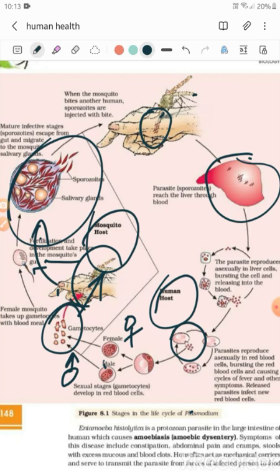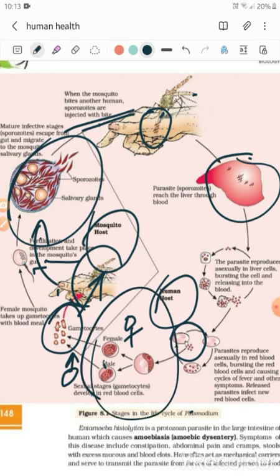Plasmodium first enters the body as sporozoites, because fertilization takes place in the mosquito's gut, and the sporozoites escape from the gut and migrate to the salivary gland of the mosquito. When this mosquito bites a human, it enters the human body as a sporozoite, and leaves the human host's body as a gametocyte.